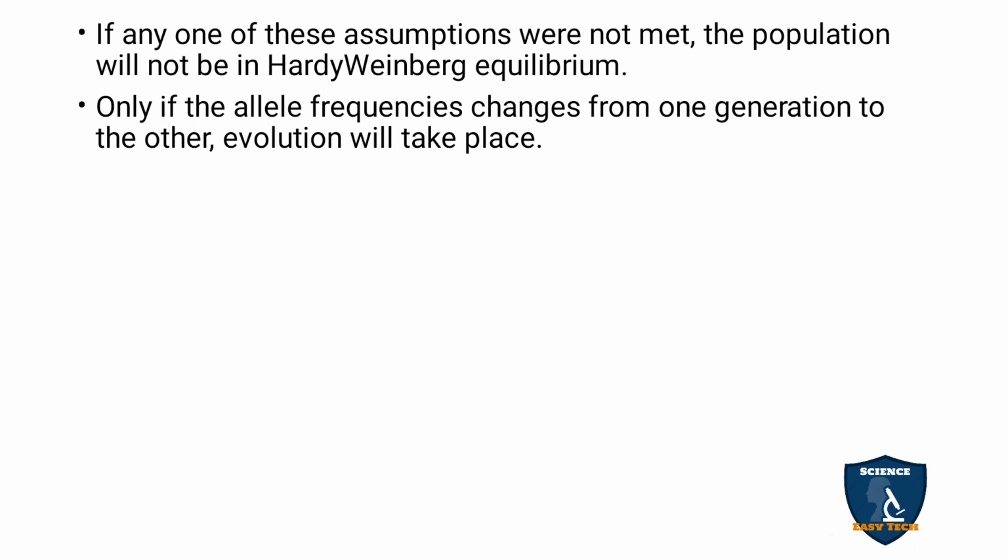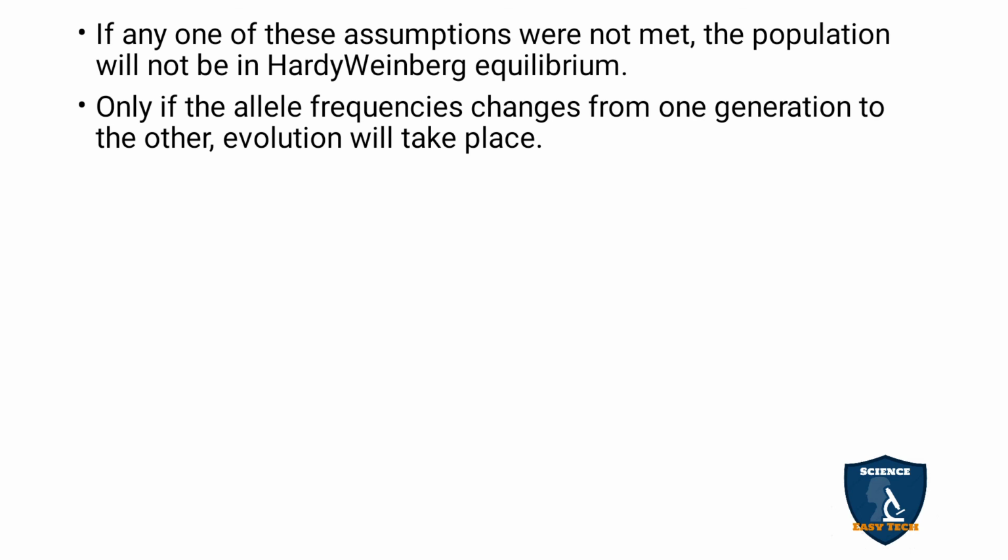If any one of these assumptions is not met, the population will not be in Hardy-Weinberg equilibrium. As we have discussed in the above points, if the population fails any one of them, it will not be in Hardy-Weinberg equilibrium.